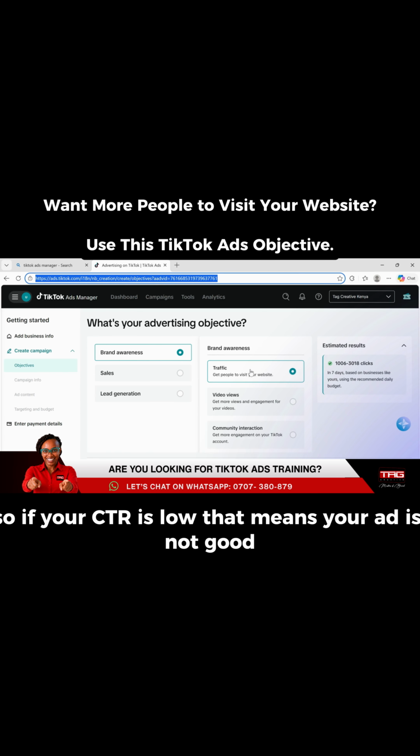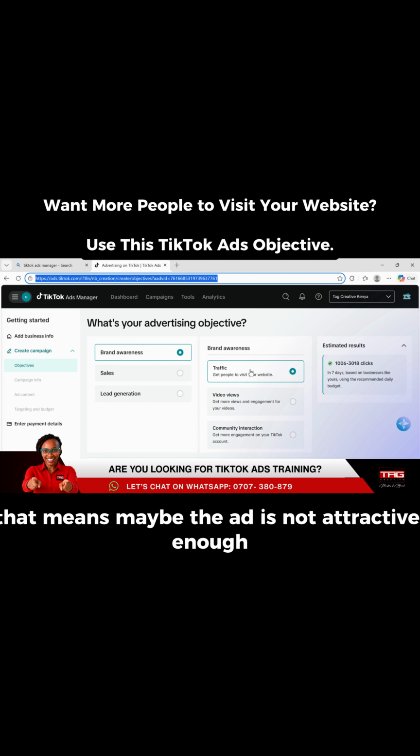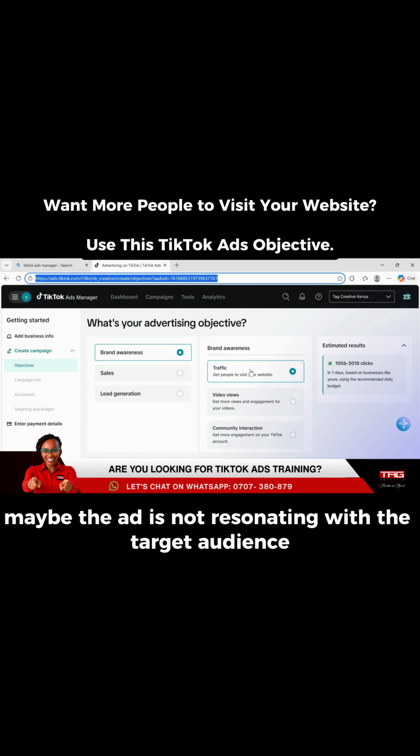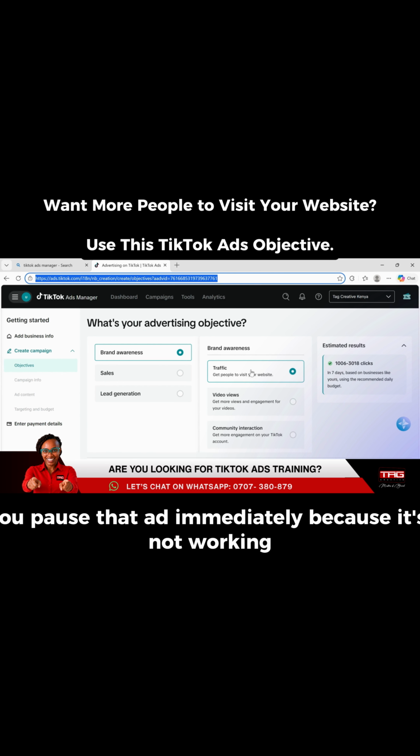So if your CTR is low, that means your ad is not good. People are seeing your ad and they're refusing to click on it. That means maybe the ad is not attractive enough. Maybe the ad is not resonating with the target audience, but you do not want a low CTR. If you have a low CTR on your traffic ads, you pause that ad immediately because it's not working.